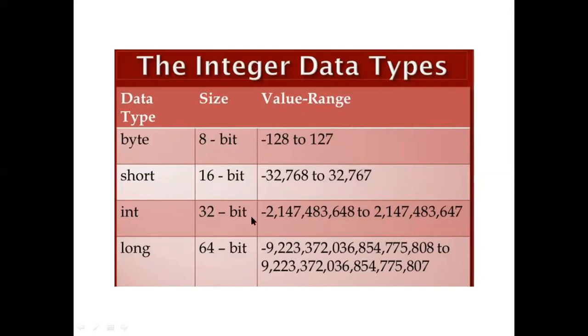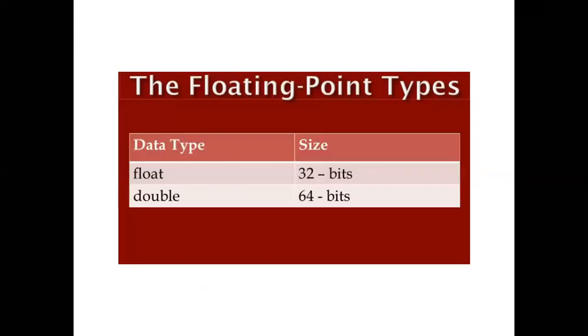Then integer type is 32 bits, and long is 64 bits. So these are the data types, their sizes and value ranges. In the integer data type you divide into byte, short, int, long. Now the floating point type.